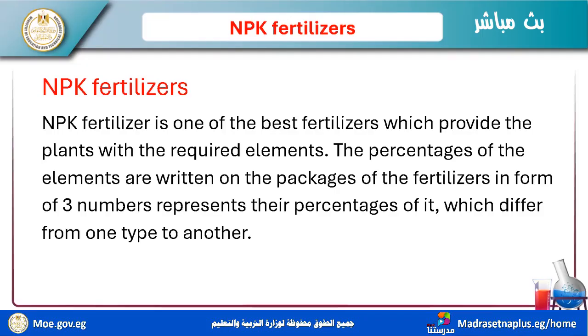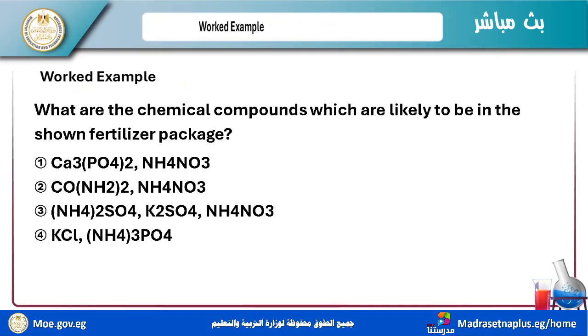The percentages of the elements are written on the package of the fertilizer in the form of 3 numbers representing their percentages, which differ from one type to another. So it is nitrogen, phosphorus, and potassium fertilizer. These are capital letters for these components. And I have this example.